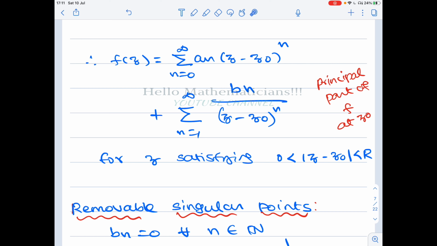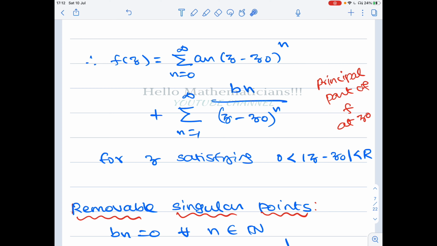Therefore, when you multiply by (z minus z naught) to the power k with k greater than m, all the negative powers become positive powers. Since it is a pole, there will be only finitely many negative terms, but you are multiplying by some larger power of z minus z naught.